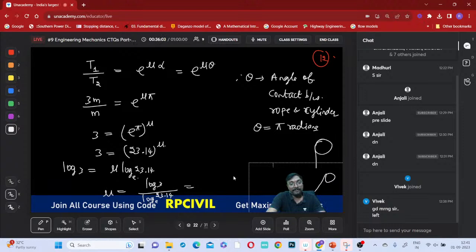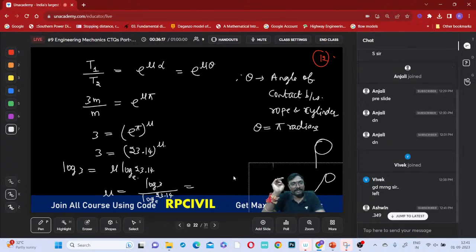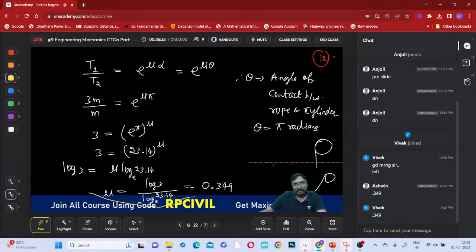So this formula, if you know it, everything gets over. Only thing is you should know the formula, that's it. If you know the formula, it's over. Note this and tell me, all of you, how much it comes to be. Calculate and tell me what the value of this mu is. 0.349. Everybody got the same answer?